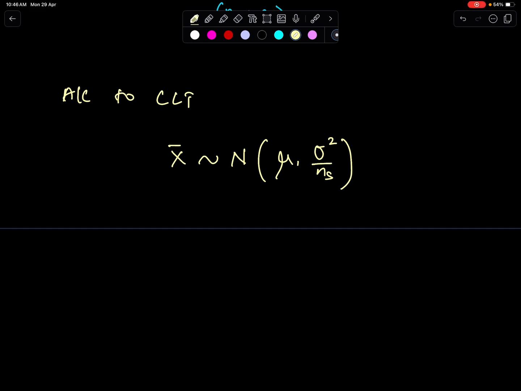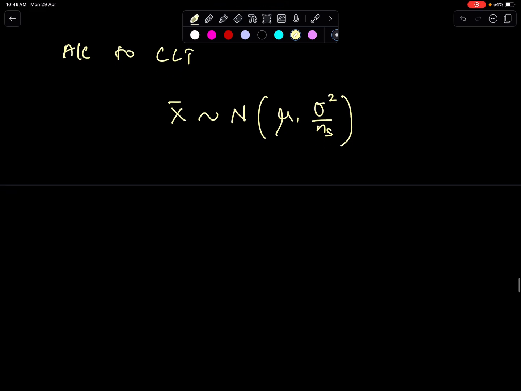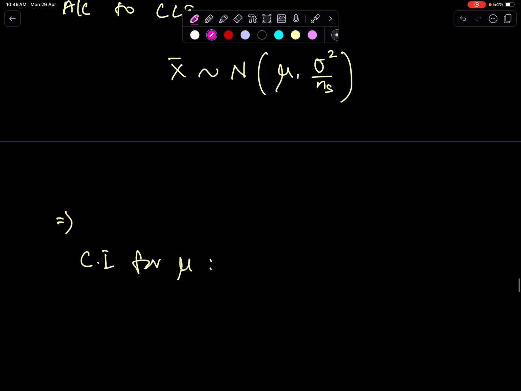As we have x bar, now we can write the confidence interval for mu. With the help of x bar, this is the confidence interval for mu: x bar plus minus z times the square root of this.